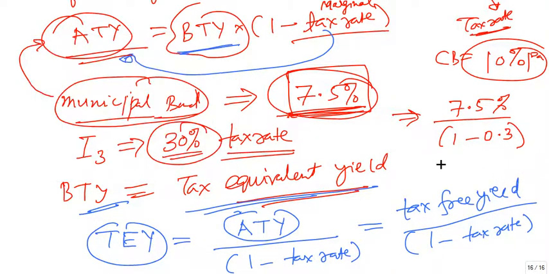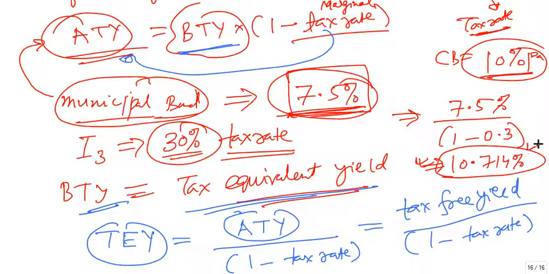So the tax equivalent yield I am getting is 10.714%, right? Now which is better, this or the 10%? You will say 10.714 is better, right? So this is one way to do it.